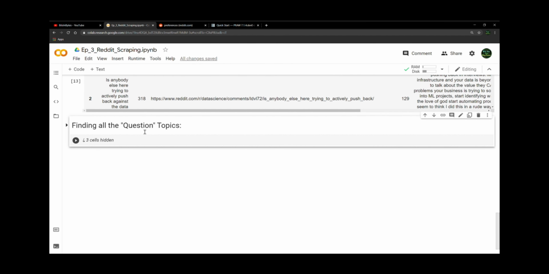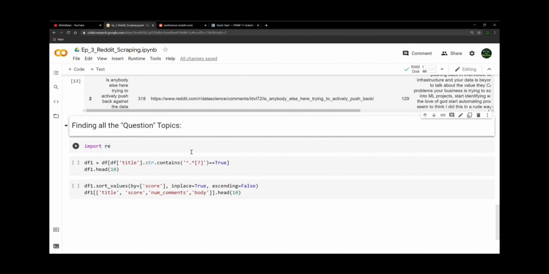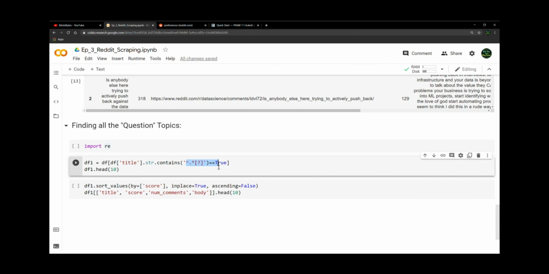Moving on to the next section, finding all of the question topics. We're going to leverage regular expressions for this. We haven't really leveraged regular expressions yet, but I'll give you a brief overview. In this instance, it basically lets us identify all of our topics that end with a question mark. We're saying create data frame 1 from our original data frame, where in the title field it ends with a question mark, and we're assigning it to the object df1.